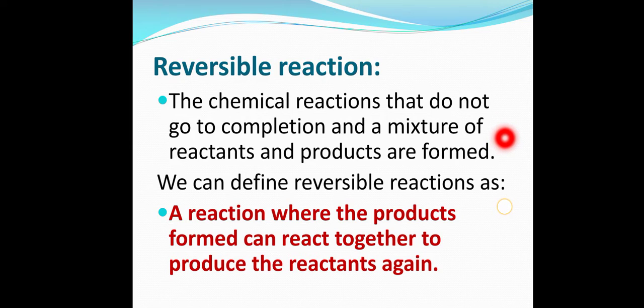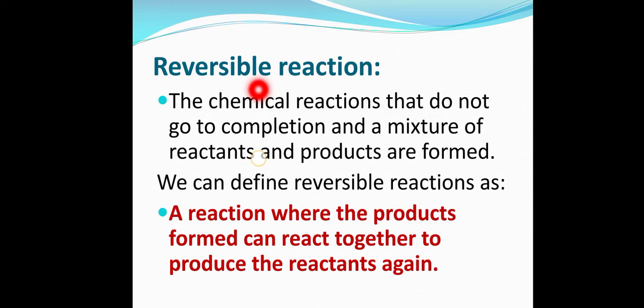For example, if I'm saying that the chemical reaction is not complete, there's a beaker in which you have some compounds, and there's a reaction taking place that is not complete. It means in that beaker some of the content is reactants, and some products are also present. So we can define a reversible reaction as a reaction where the products formed can react together to produce the reactants again. This concept is difficult right now. Reversible means reverse.